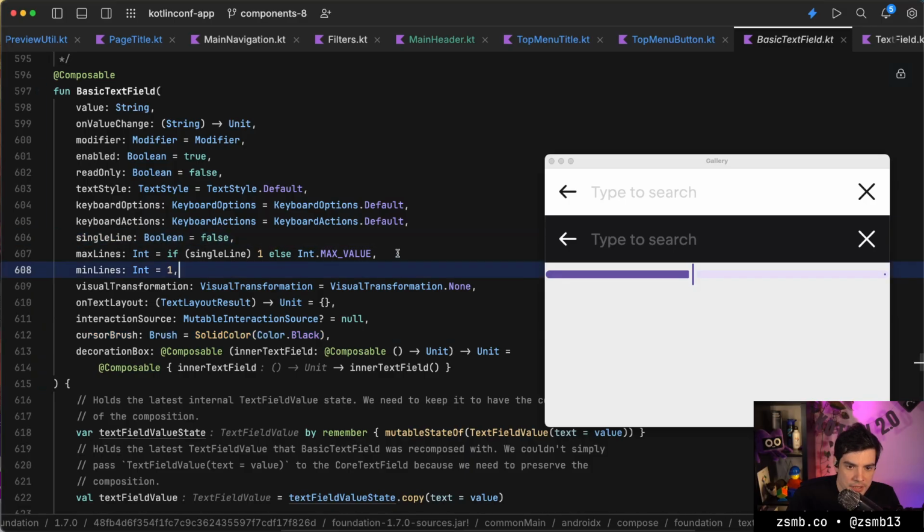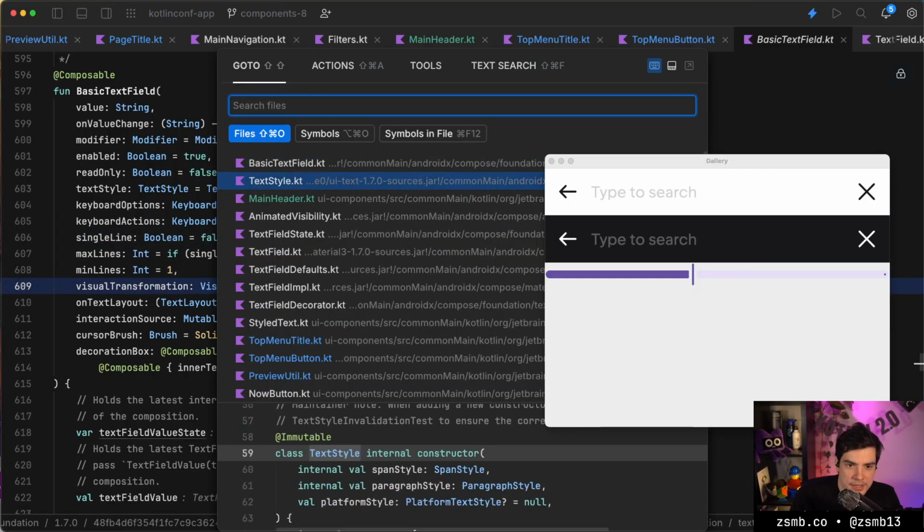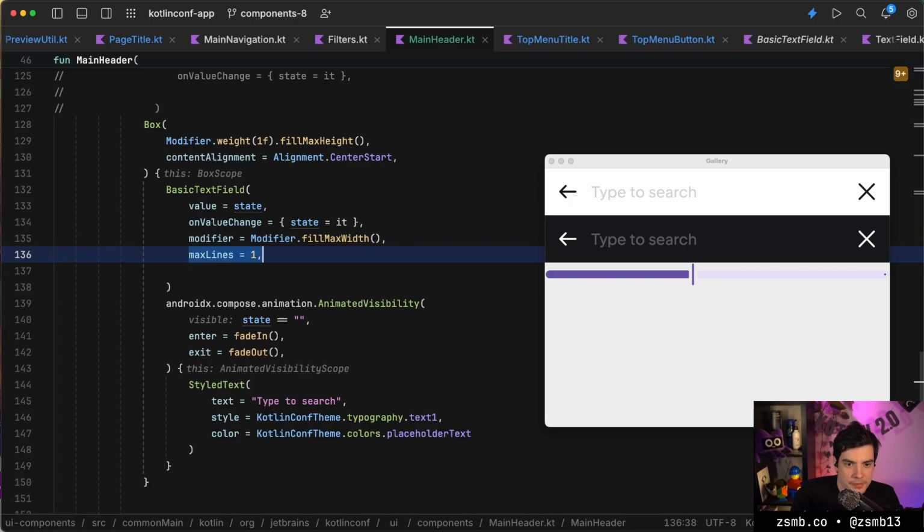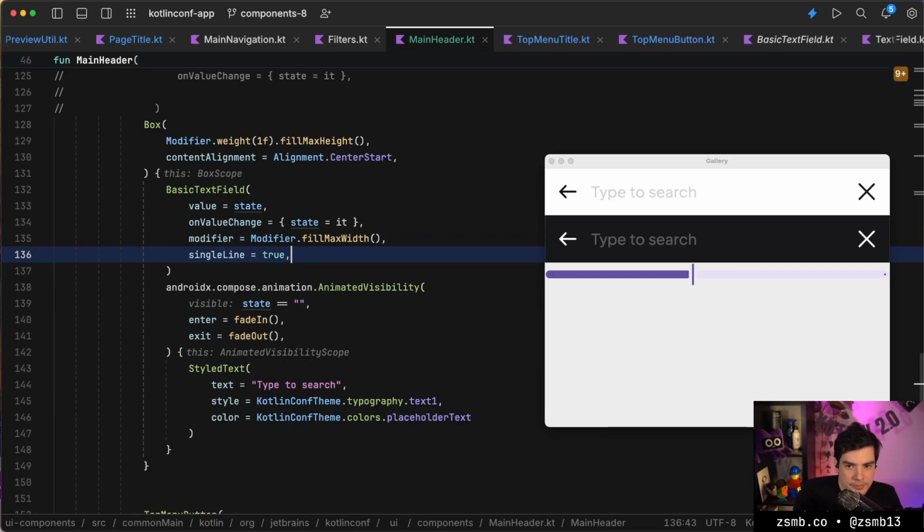Oh, there's also single line. Yeah, we can just use single line instead of max lines. That's true. Oh, does it also change the scrolling behavior? I wonder. Oh, yes, it does. Okay, so that's fixed. Okay, so that wasn't a desktop problem. I just need to set single line. Thank you. That's an excellent hint.